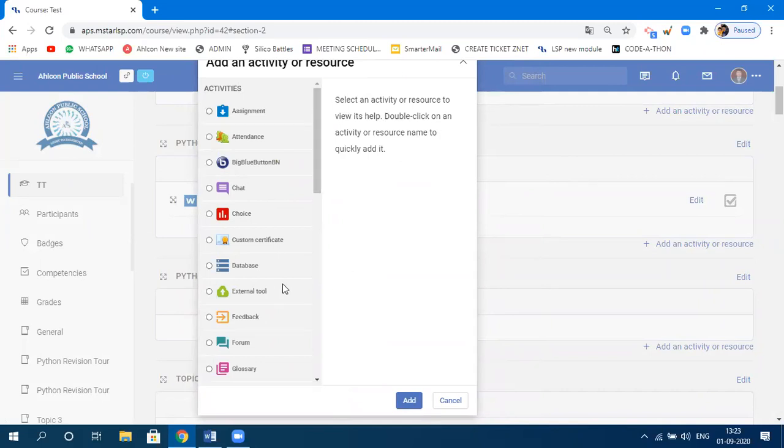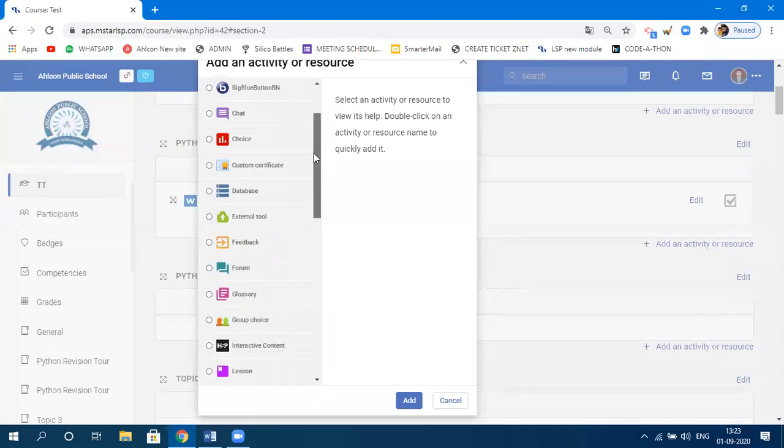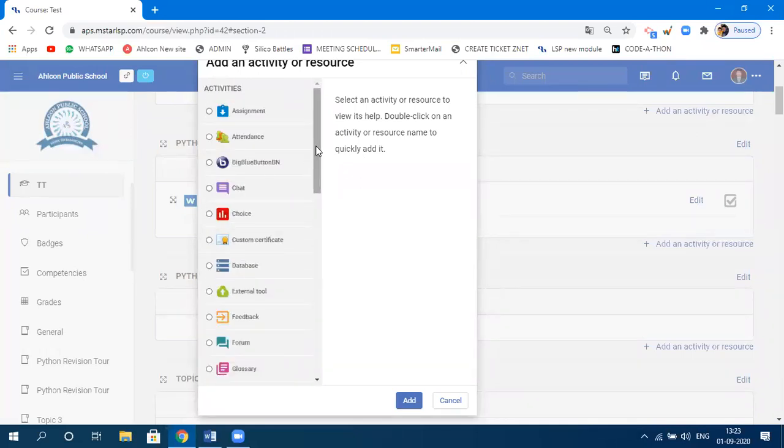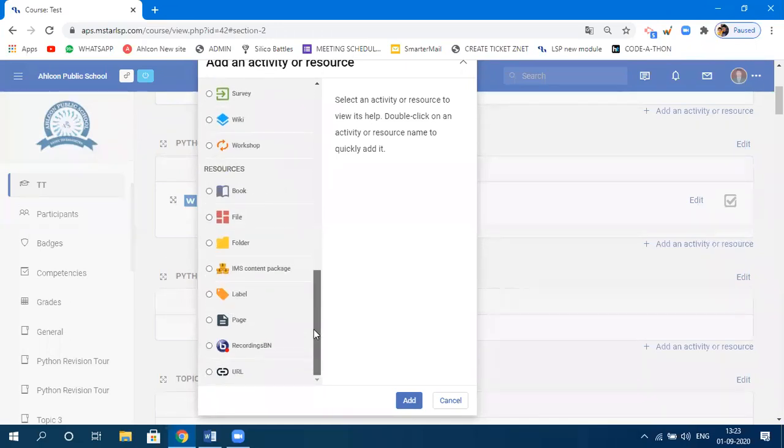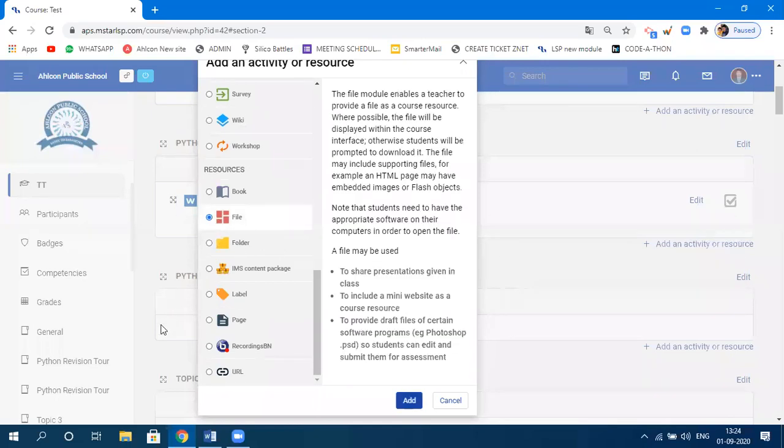This is called a dialog box. Any pop-up which appears and asks you to input certain information is known as a dialog box. Okay. So this is a dialog box which will first of all show you the activities available and the resources available which you can upload in this particular LMS. Now I was talking about the file, so I just want to show you how to upload the file. Click on file and add.